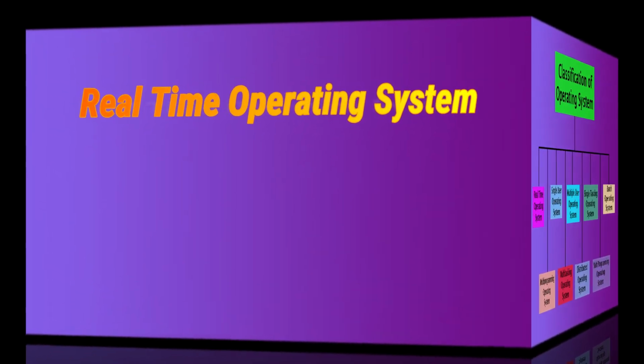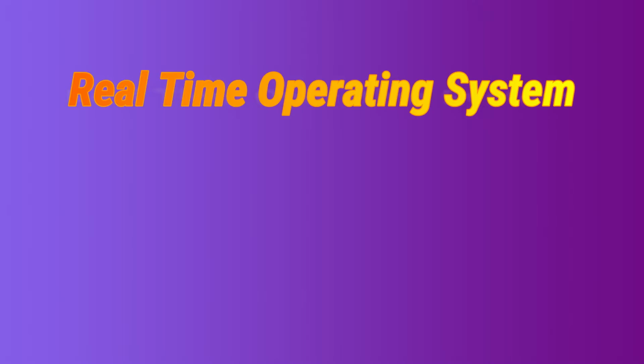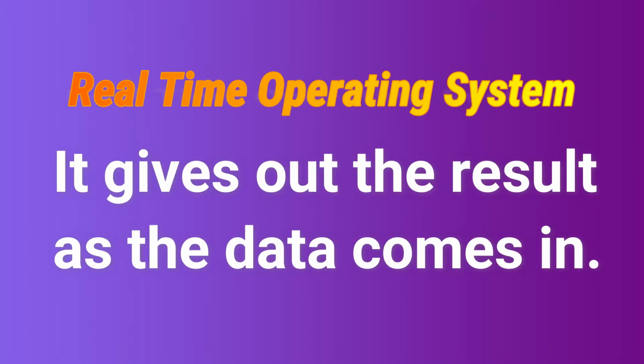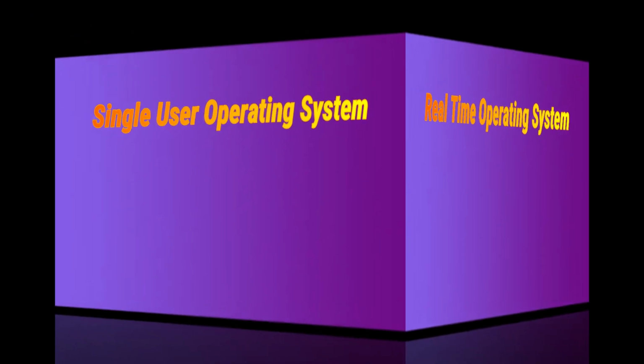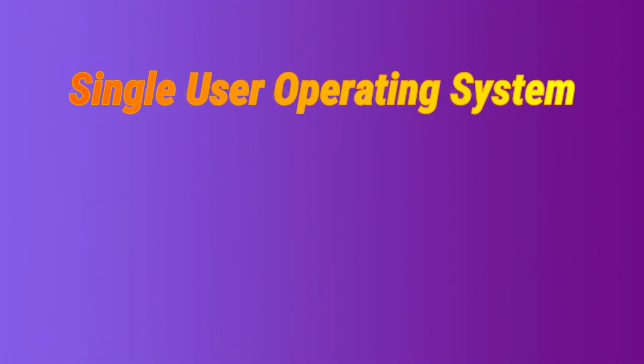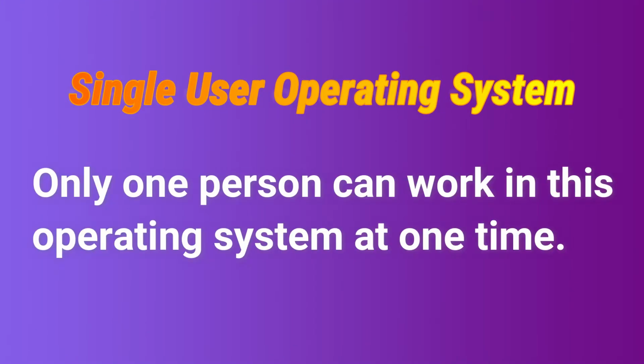The first one is real-time operating system. A real-time operating system gives out the result as the data comes in, meaning it processes the data as soon as the data is received by the computer. Next is the single user operating system. As the name suggests, only one person can work in this operating system at one time.